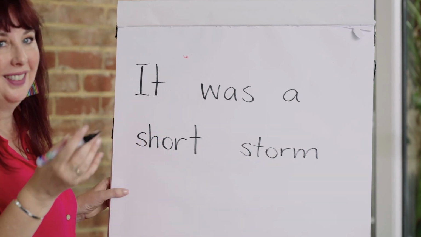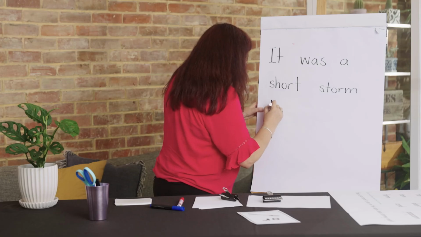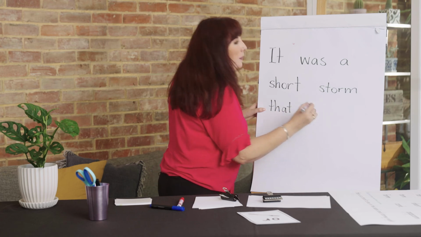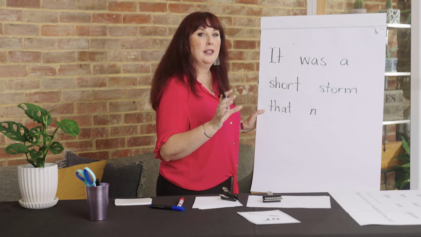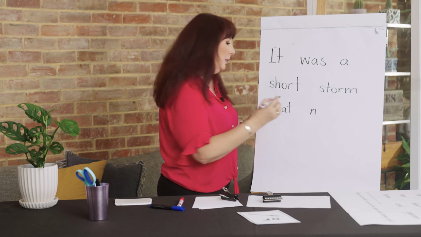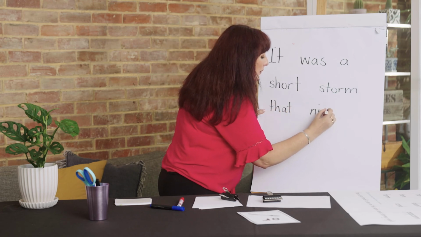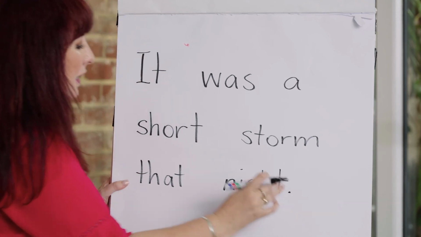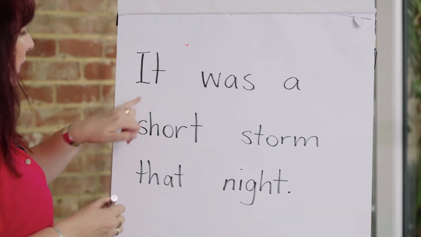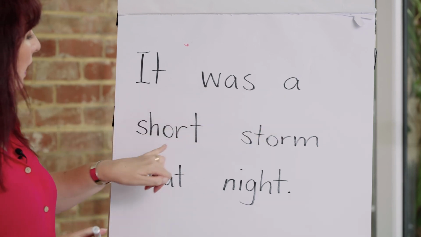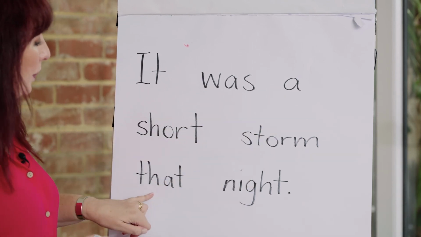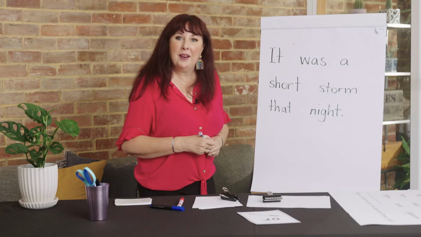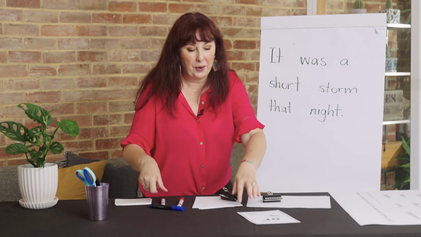Storm when? That night. It was a short storm that, this is the same I sound as the word light. You probably already knew that. And at the end of a sentence, a full stop. It was a short storm that night. How did you go? Give yourself a tick for every word because that's fantastic work.